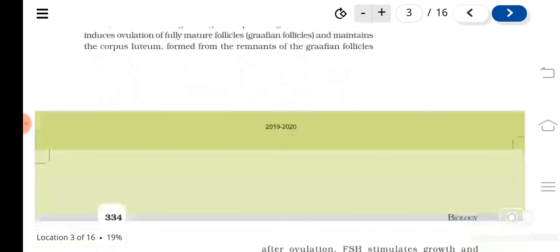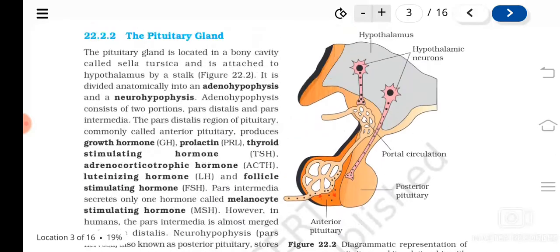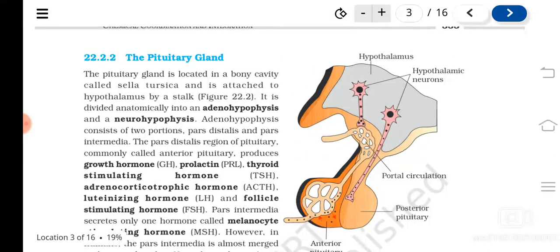So all this, you do one thing, you make a chart and keep. First you write the pituitary gland, then that is divided into the neurohypophysis and adenohypophysis. Adenohypophysis is again divided into pars distalis and pars intermedia. Pars distalis is also known as the anterior pituitary, and you write the hormones produced by them, and the functions also in the other column.